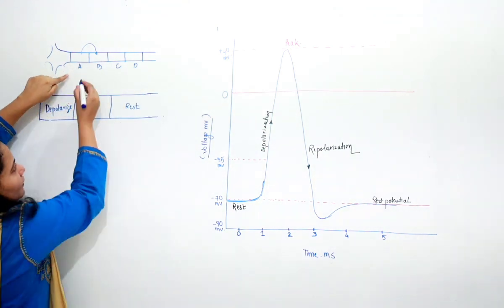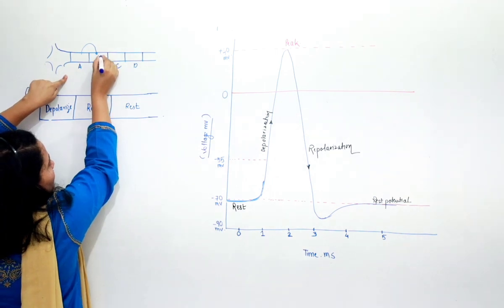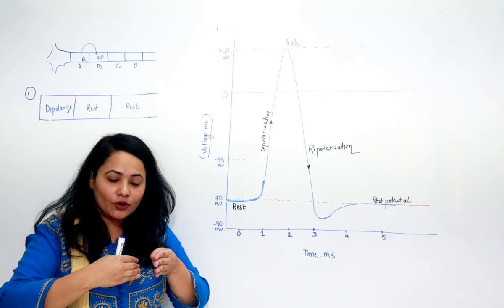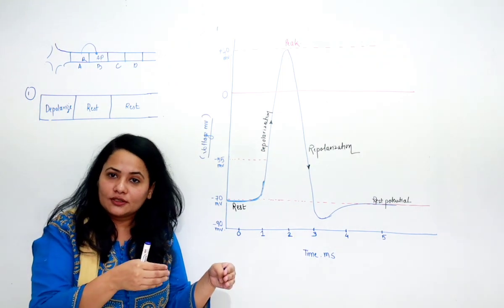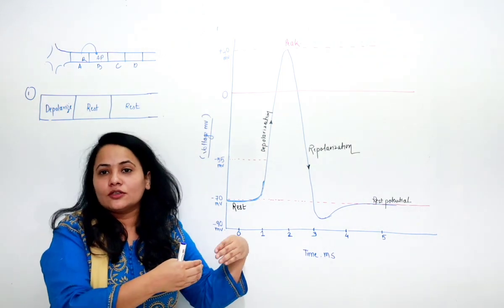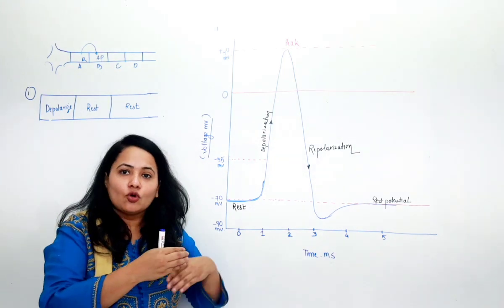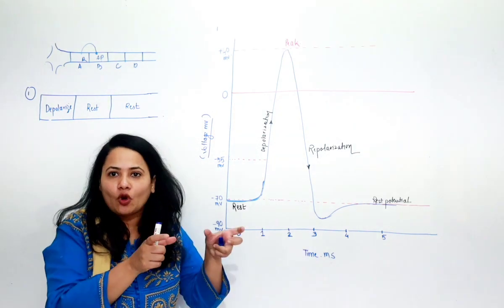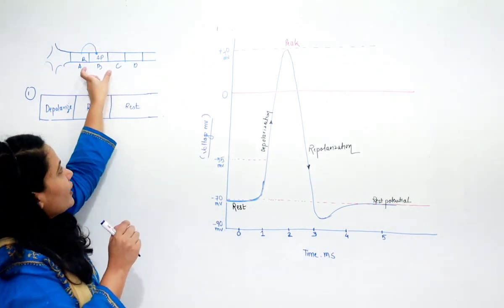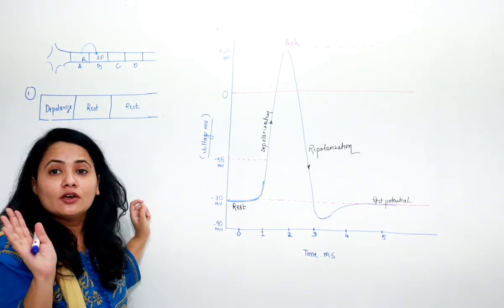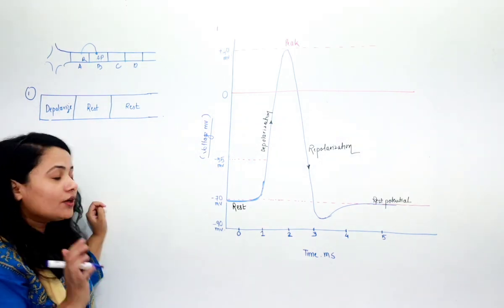Now when this is getting under action potential, this is coming under rest. Like one zone is working, the other zone is coming to rest. Then the second zone is working, the third zone, the first becomes again at rest, and then it goes to the third zone. So it proceeds simultaneously, and this particular area where there is an action potential taking place is known as a trigger zone. Remember, it is known as a trigger zone.